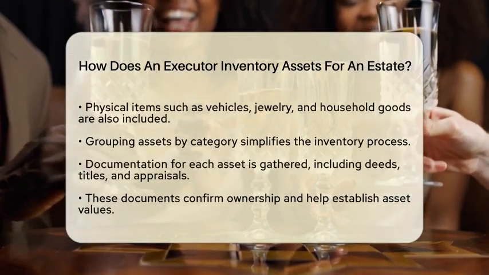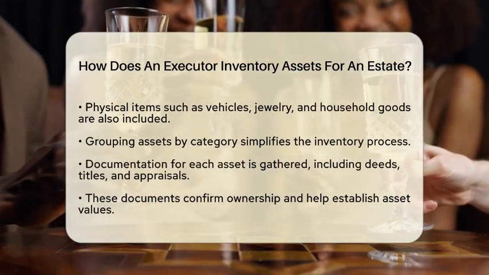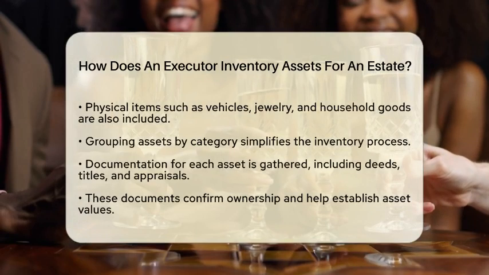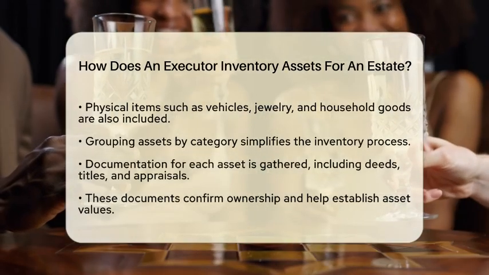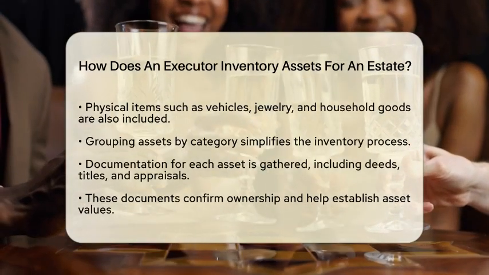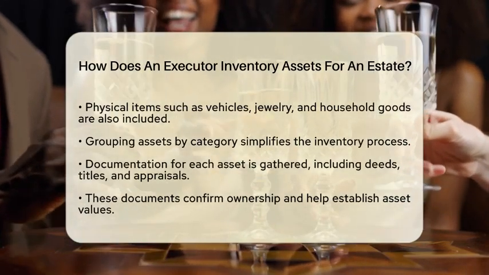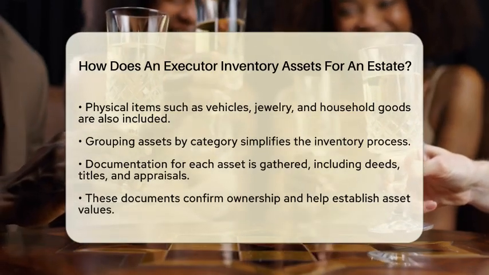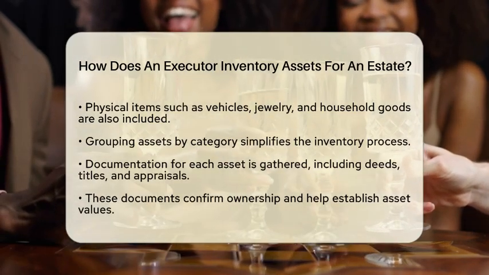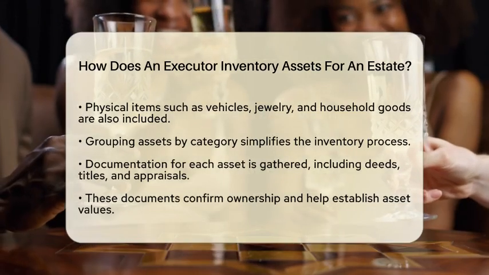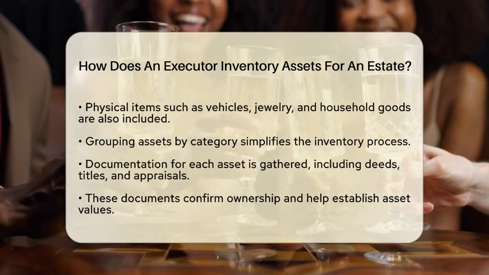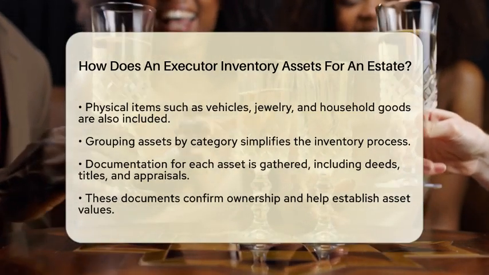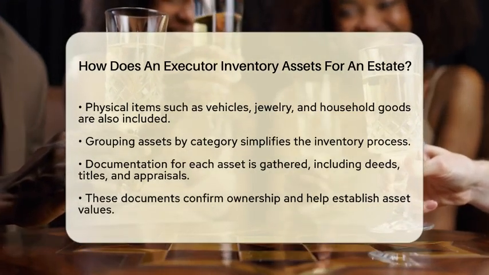Next, the executor gathers documentation for each asset. This means collecting important papers like deeds, account statements, titles, and appraisals. These documents prove ownership and help establish the value of each asset. The executor will note descriptions, locations, and any identifying information to avoid confusion later on.